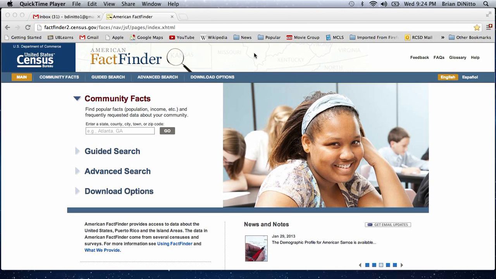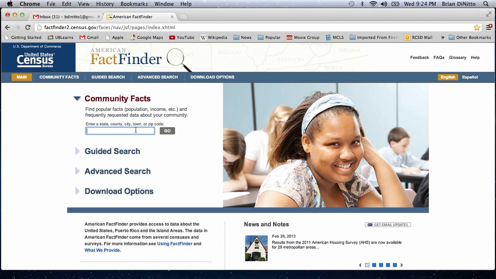As an example, the homepage, which you see right here, starts with a search box under Community Facts. Patrons and anybody interested in learning about data about themselves can type in their own zip code, city, or town. Deeper in the site, you can type in your street or census tract and find census information about your neighborhood or your street. I live in Rochester, New York, so I'm going to type in Rochester, New York, and see results about my city.